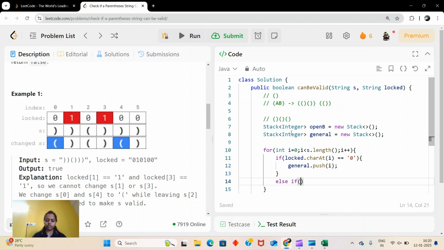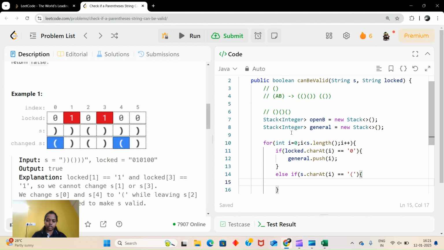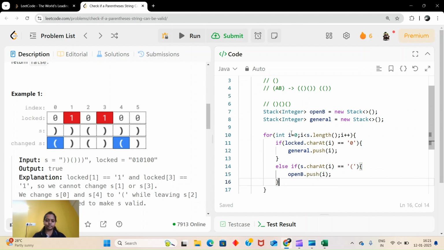Else, that means it is a locked character, and in locked we are going to check if it is an open one, and we will push that into the open stack. If it is closed, then we will check first in open and then in general. So if s dot charAt i is equal to the opening bracket, then we add it in open b dot push the index.